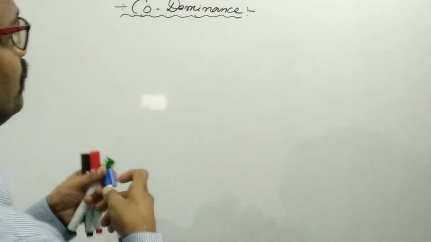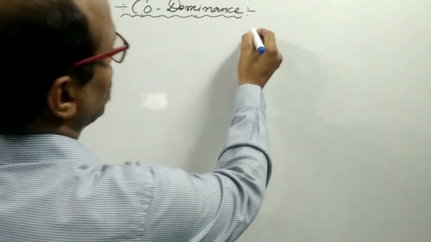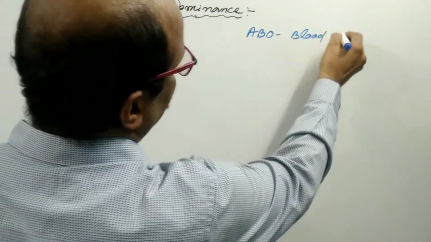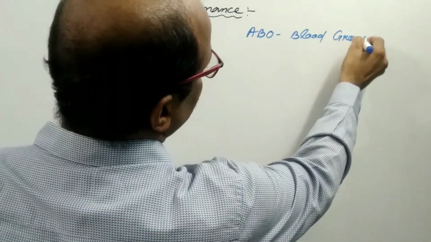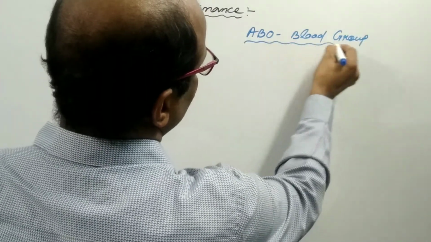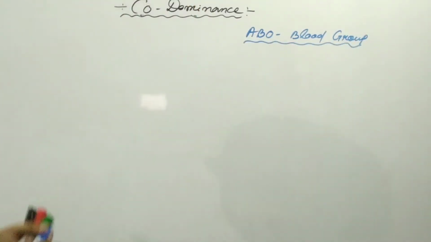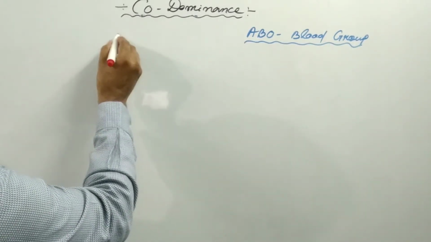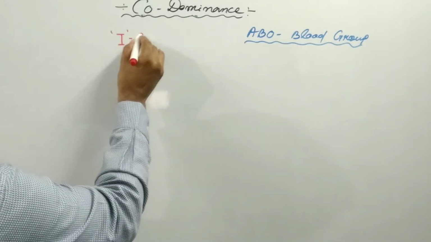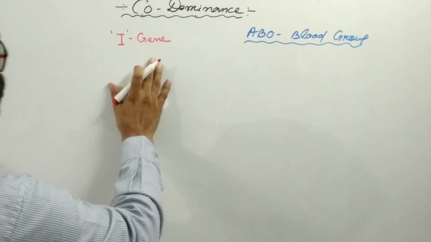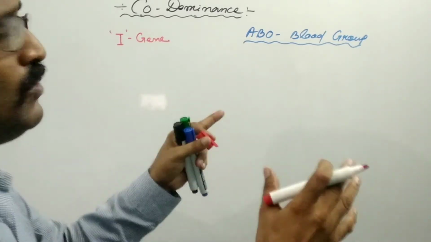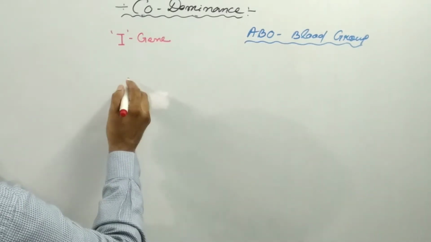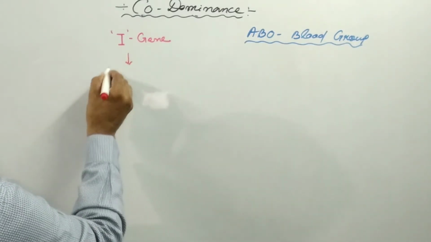The ABO blood group of human is controlled by a gene, capital I. Suppose this is the gene capital I which controls the ABO blood group of human, and such a gene has different allelic forms.